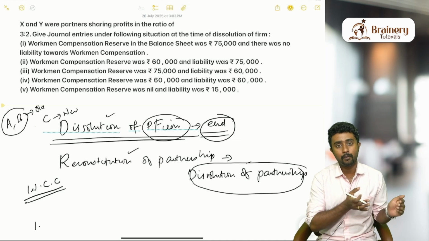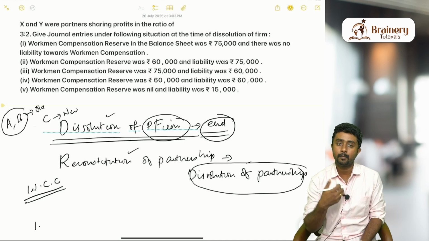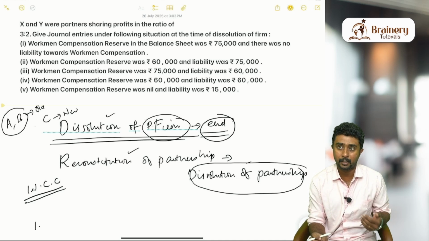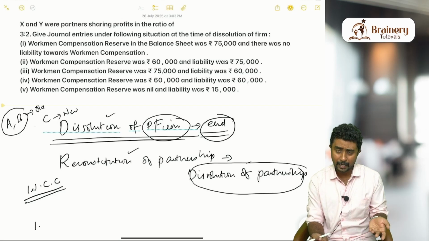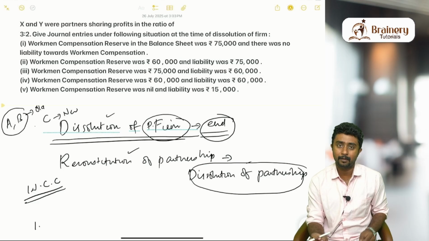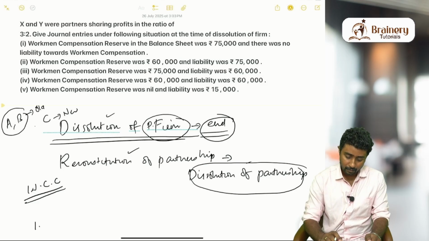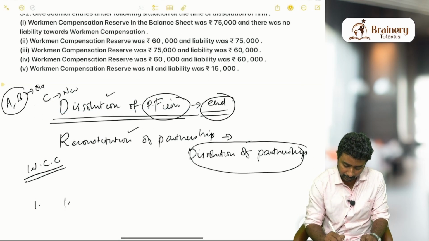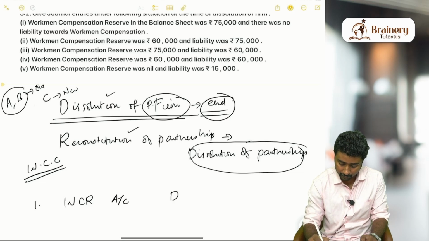Okay, and only one profit sharing ratio will be there. There will not be any new profit sharing ratio. If the business continues, only new profit sharing ratio will be there, right? So as the business is not continuing, we will not have any such ratio. Okay, so first entry will be same like what you used to do. I'm just writing it in short, you have to write it in full.